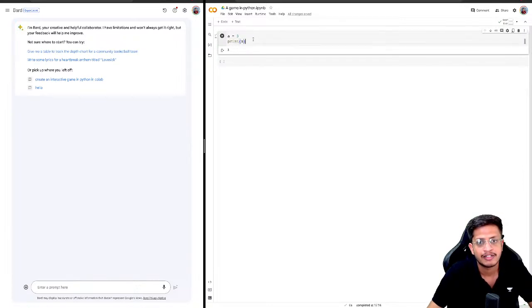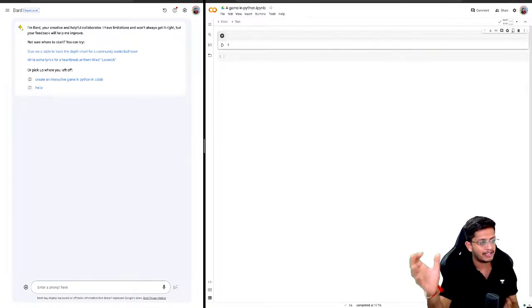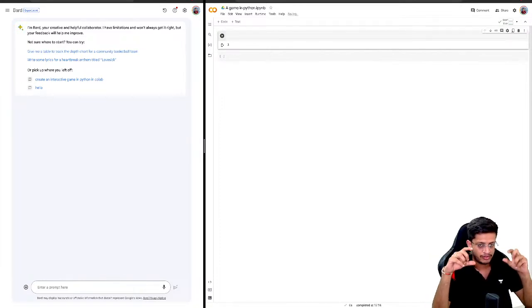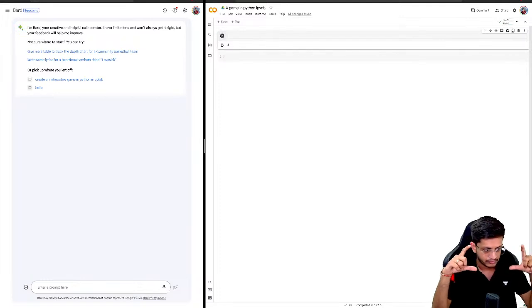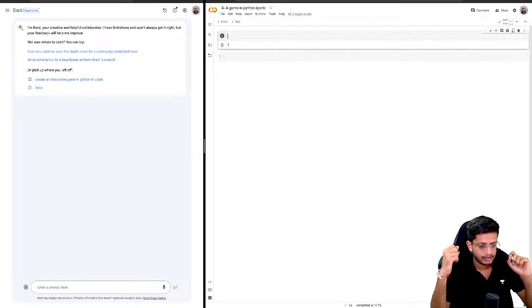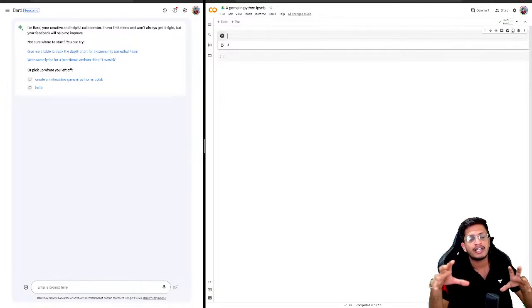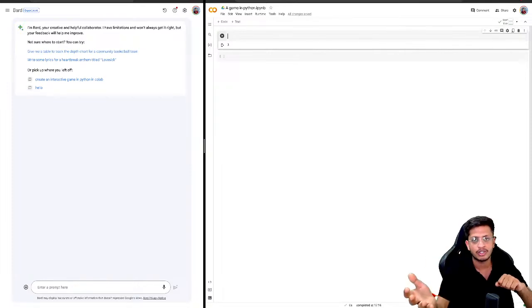Right? So before jumping to the bricks breaker game directly, let's try to see. We will need a window. We will need an interactive window in the Google Colab where our game will be visualized, right? So let's try to create that window first. Let's try to create a UI where our game will be displayed in Google Colab.